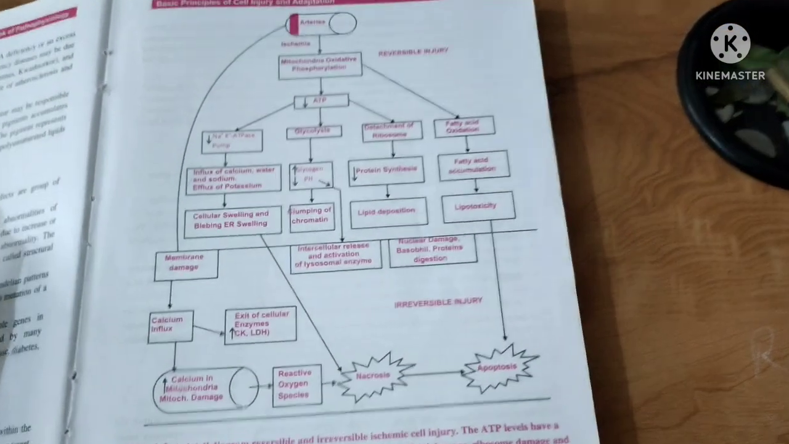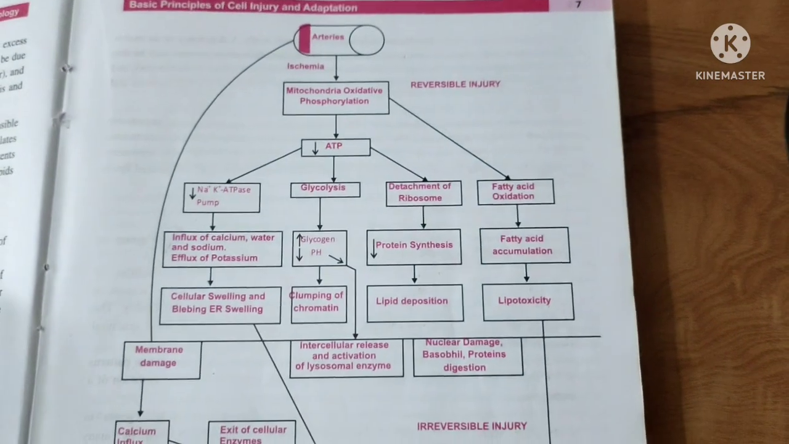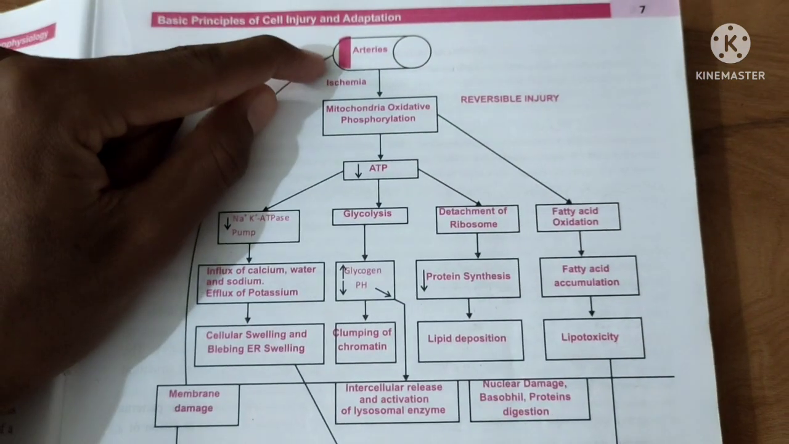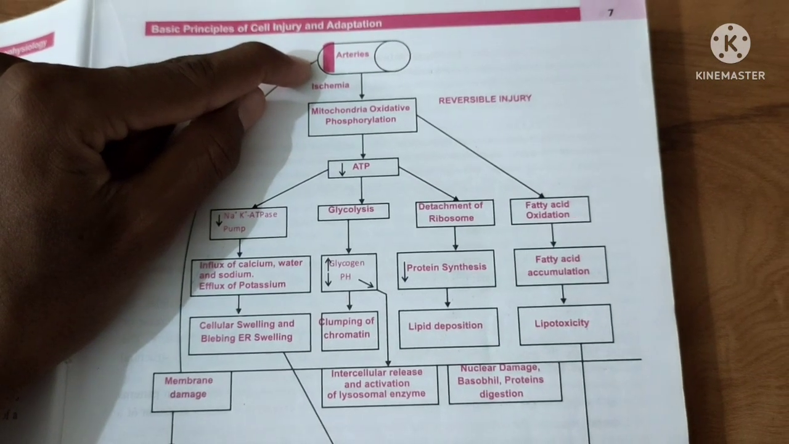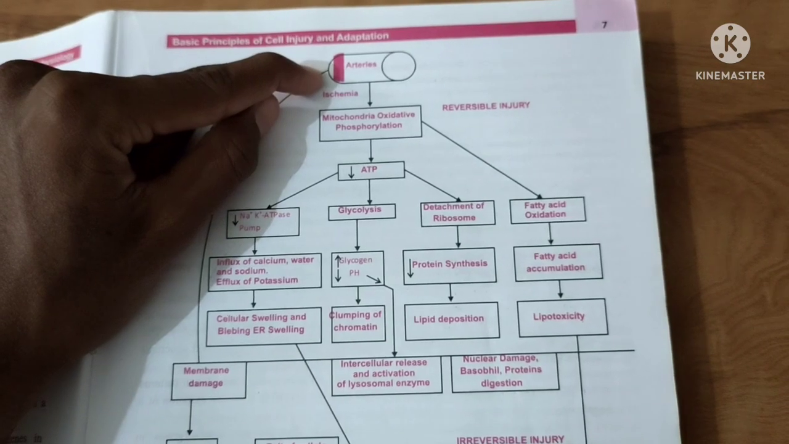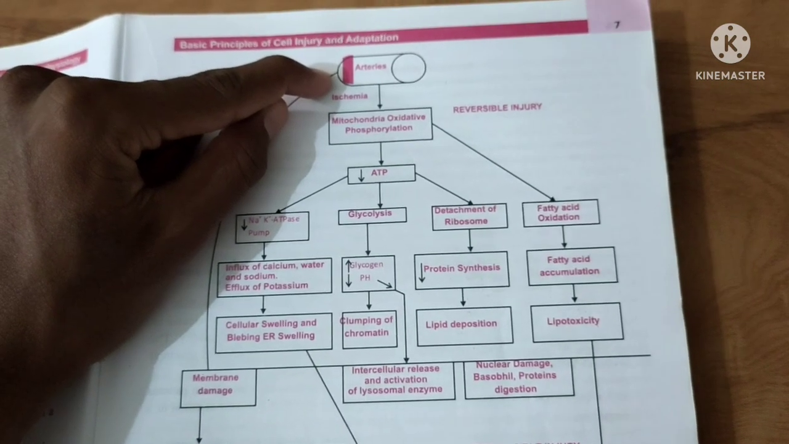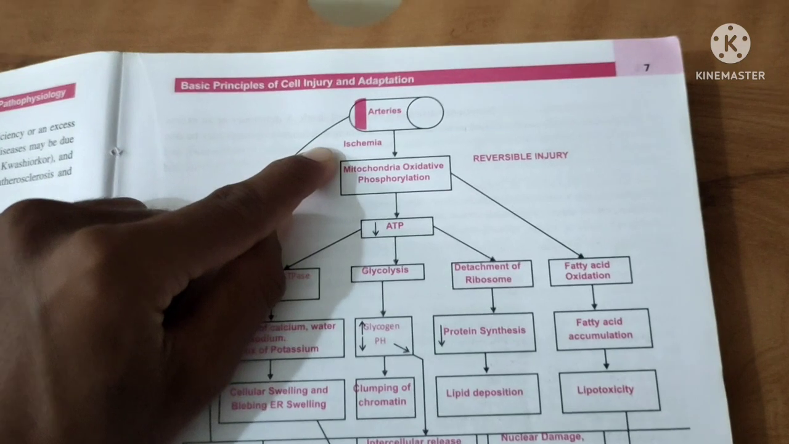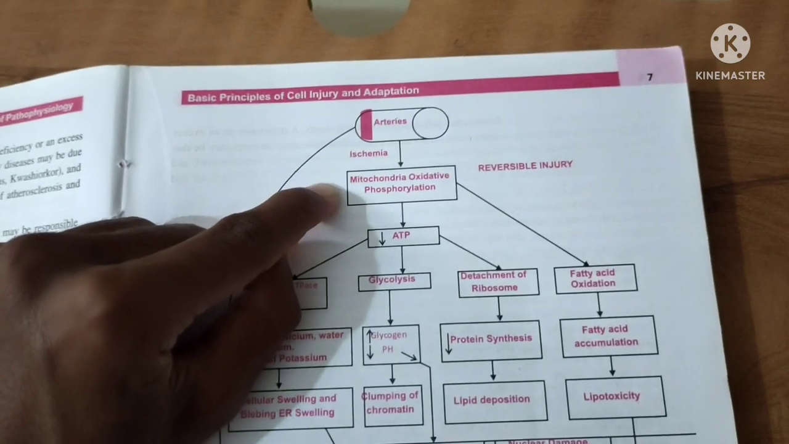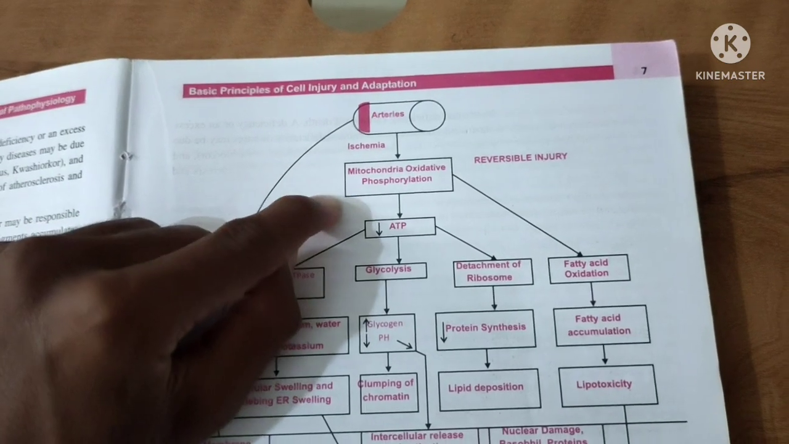See, very simple pathophysiology, in a short and beautiful video. First one is arteries. Then what happened? Arteries, due to some of the causes. Which causes? Cell injury causes. Causes may be acquired causes or genetic causes. What happens? That leads to ischemia, meaning less oxygen supply. That leads to impaired mitochondrial oxidative phosphorylation.